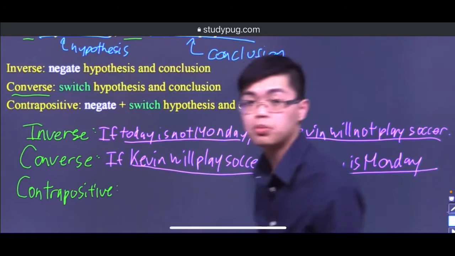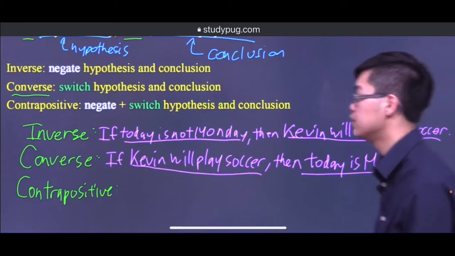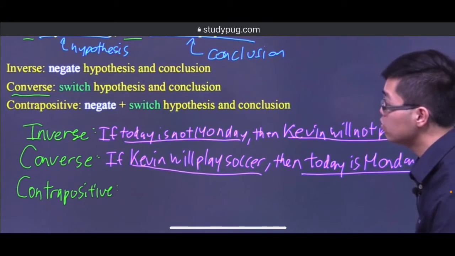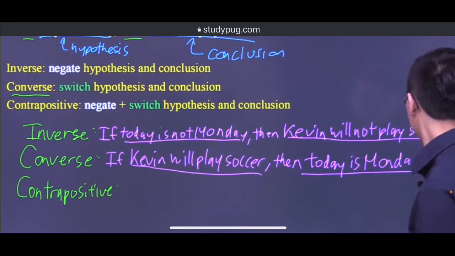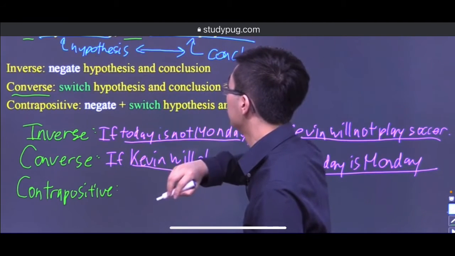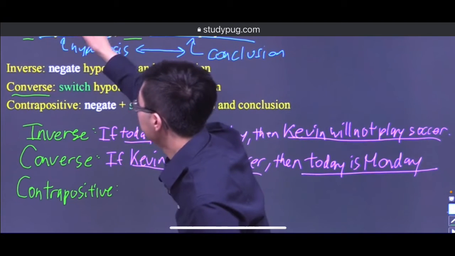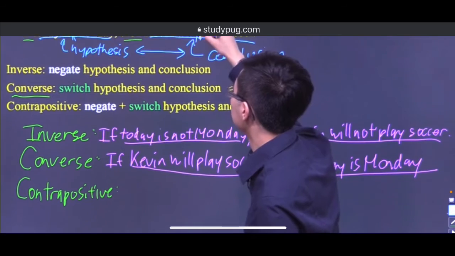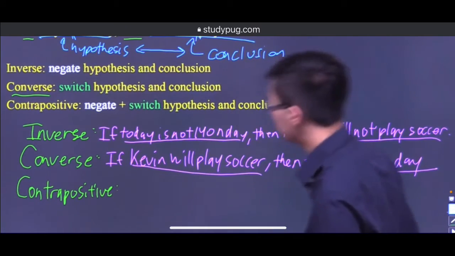What is contrapositive? The contrapositive is doing both the inverse and converse at the same time. So you do the switcheroo and you negate it, right? You're going to have to switch these two and negate it. So today is not Monday and Kevin will not play soccer. Switch and negate.